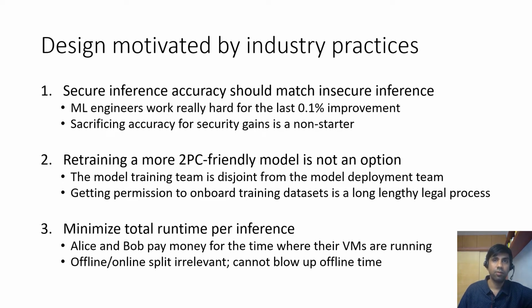Third, the tool we have built is designed to minimize total runtime per inference. So what happens is that Alice and Bob want to run a 2PC based secure inference. So Alice spins up a VM, Bob spins up a VM, then 2PC happens, and then the VMs get shut down. And they pay for every second the VMs are on. So there is no differentiation between offline time and online time. In particular, we cannot blow up offline time to reduce online time because Alice and Bob will be charged according to the total time.